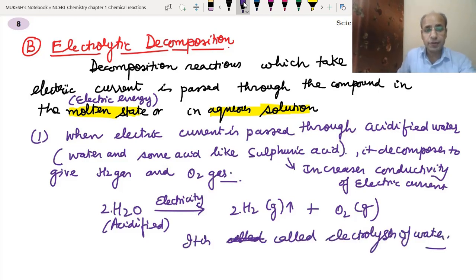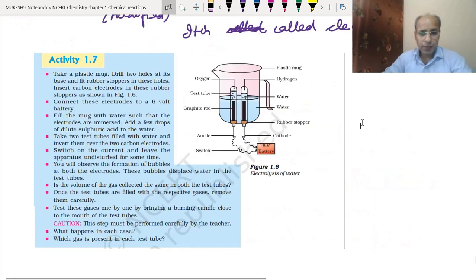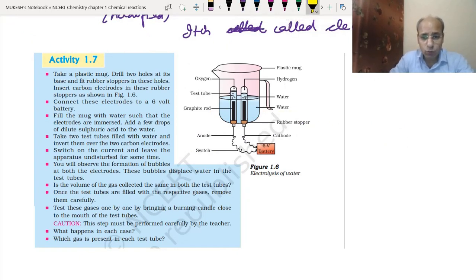Okay. So we have an activity based on this. Let's just understand the activity. In this activity, what we have done, we have taken 2 electrodes. This is one electrode, this is another electrode. We have taken a beaker or plastic mug, and we have taken 2 carbon electrodes, and these 2 carbon electrodes have been connected with the battery.